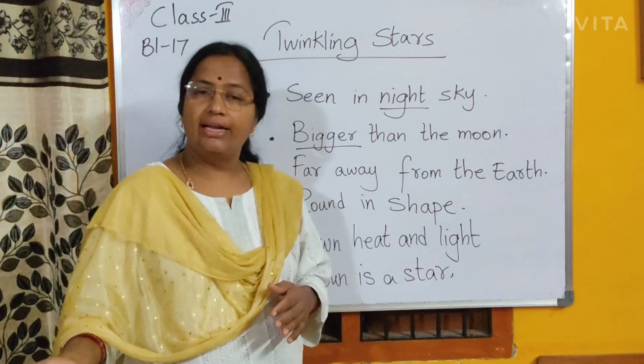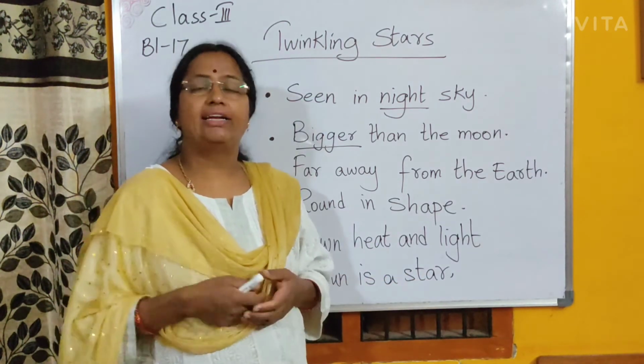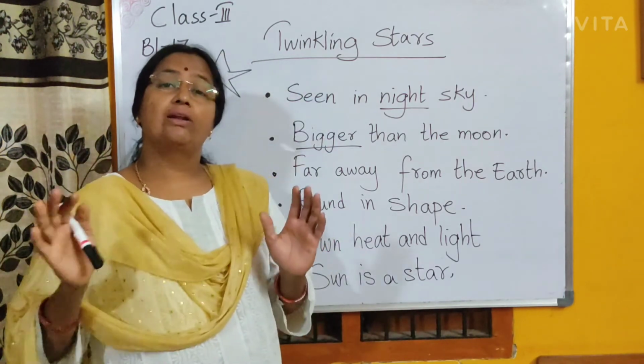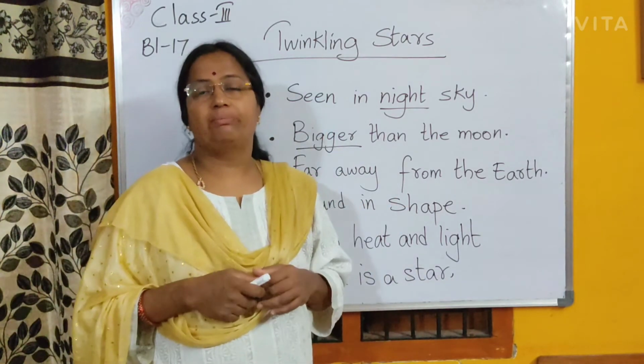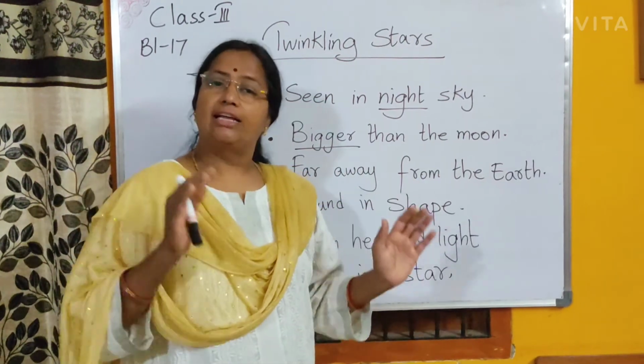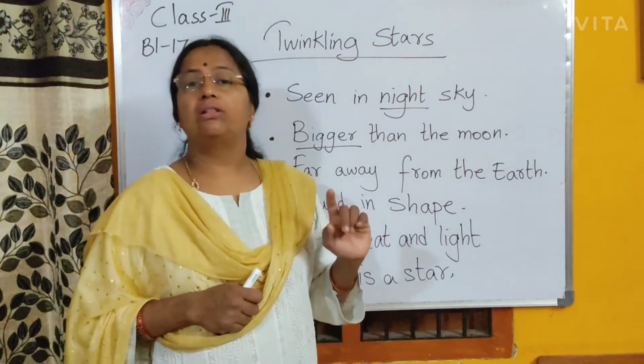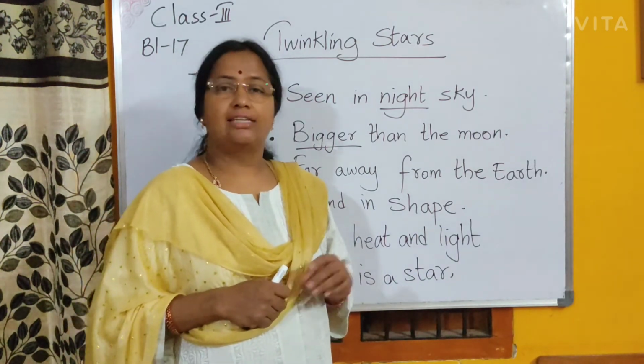Stars have their own light. The sun also has its own light and heat. Stars are round in shape. The sun is also round in shape. Stars are balls of hot gases. The sun is also a ball of hot gases. So that is the reason we call the sun a star. The sun is a star.